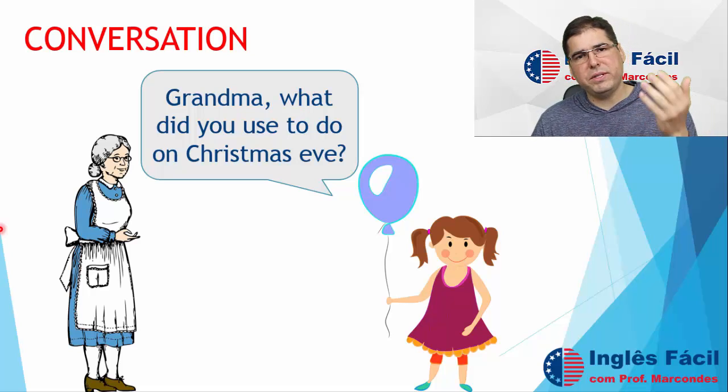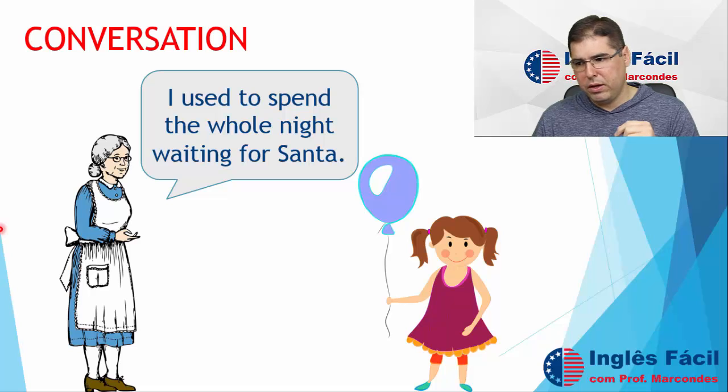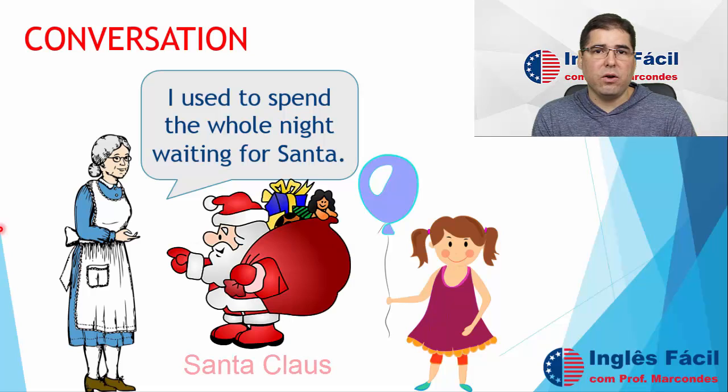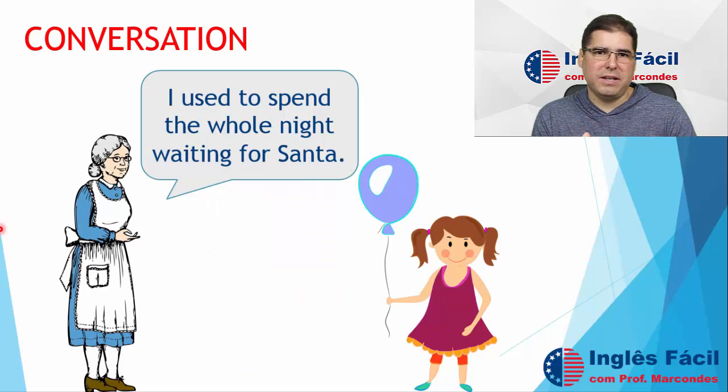Always Eve, always one day before, okay? So I used to spend the entire night waiting for Santa. Santa is what they call Santa Claus, okay? On Christmas, Santa Claus is that character that delivers gifts and presents to people, right?